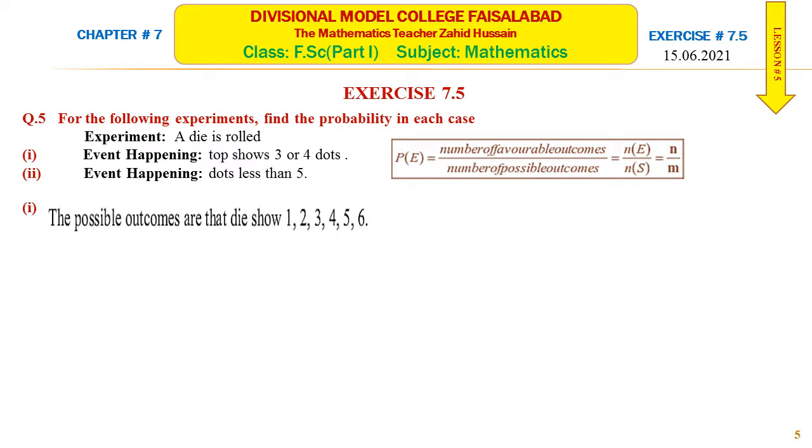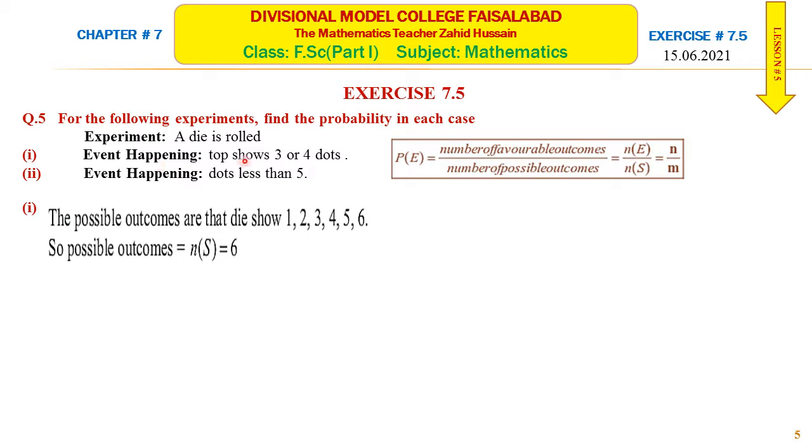When we roll a die, the possible outcomes that the die shows are 1, 2, 3, 4, 5, 6. So when you throw a die, you may get any one of these six numbers. So there are six possible outcomes, so the number of elements in the sample space is equal to 6.